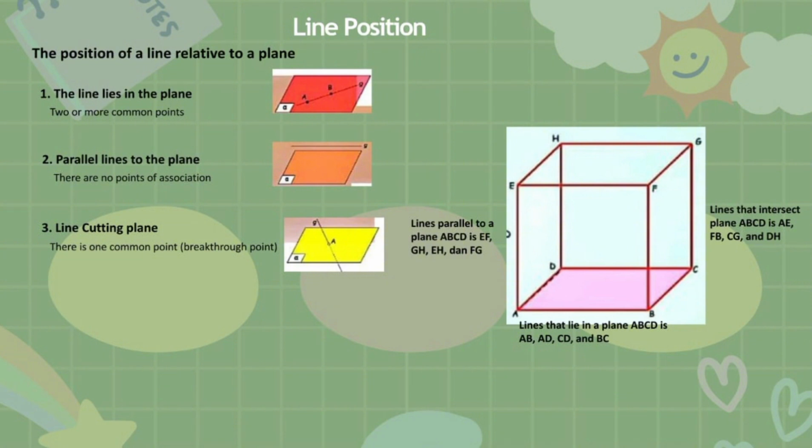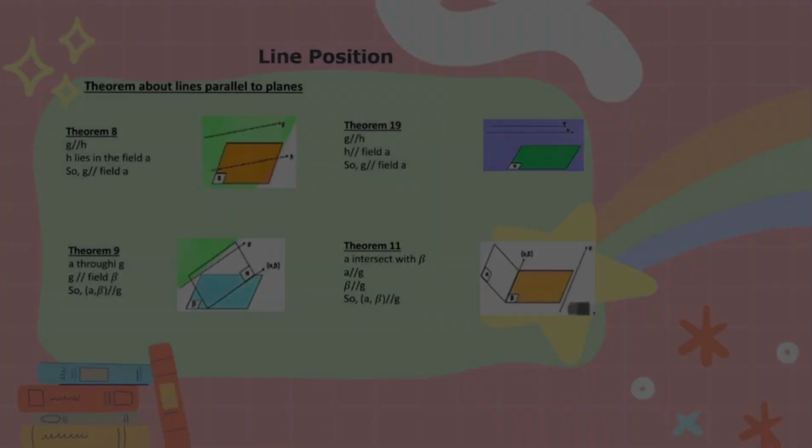Lines parallel to plane ABCD are AF, GH, AH, and FG. Lines that lie in plane ABCD are AB, AD, CD, and BC. Lines that intersect plane ABCD are IA, FB, CD, and DH.